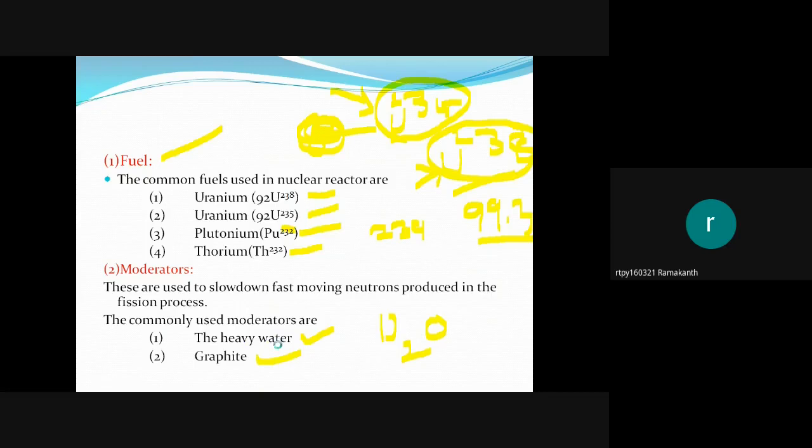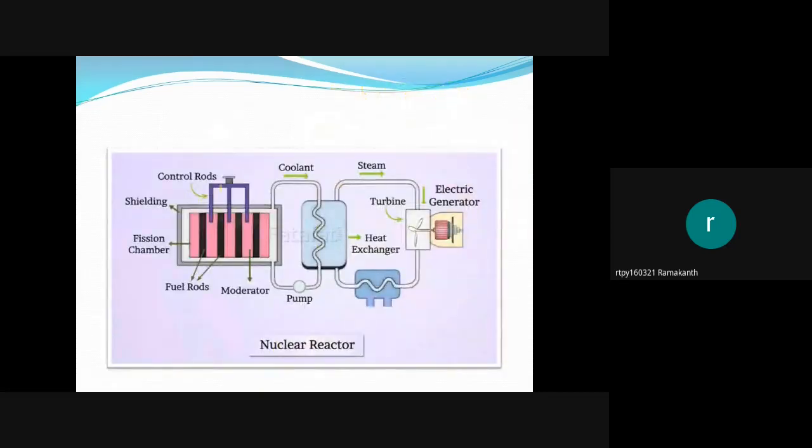Here is the schematic diagram. You can see these fuel rods. Fuel is placed in these rods, uranium made into pellets. These uranium pellets are placed in these rods, and they are surrounded by the moderator, heavy water.